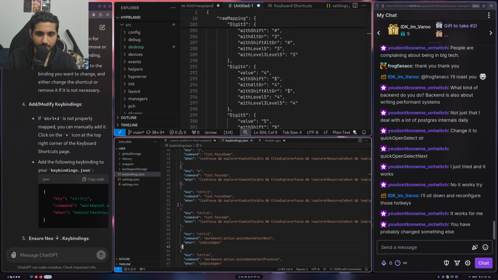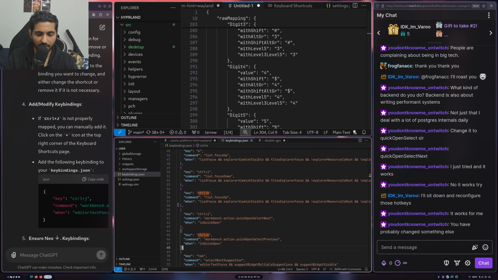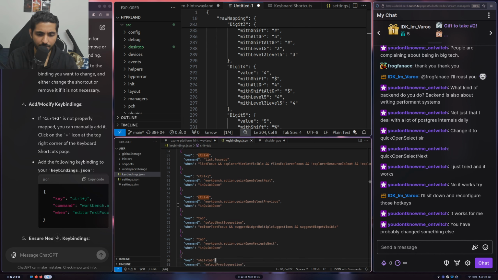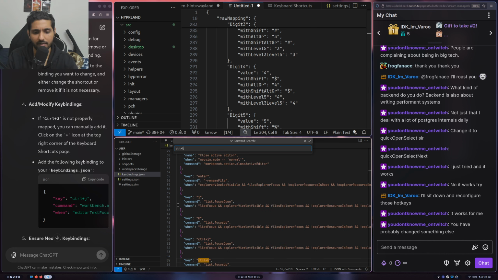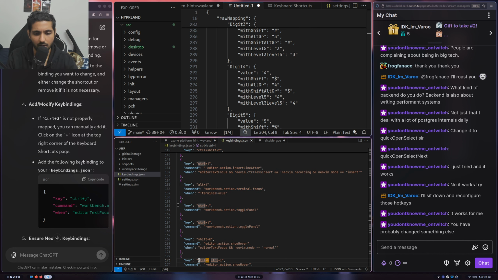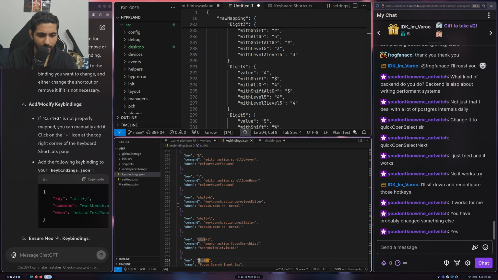Yes, there are two control keys. Quick open select previous, workbench.action. This is exactly what I want. In quick open is the when. Can you verify, Dave? It's in quick open, right? For you? It's possible that I've changed it somewhere else. Let me just make sure. Okay, wait a minute. Are there many?